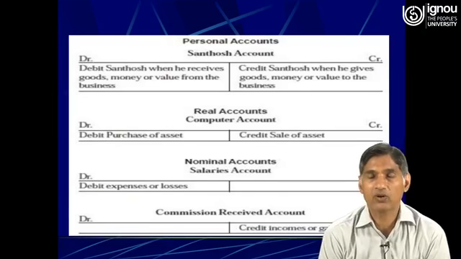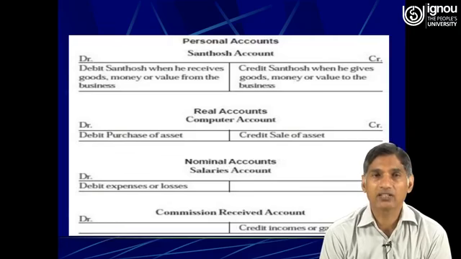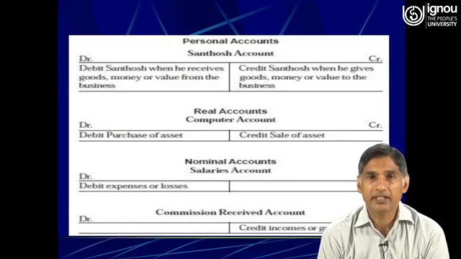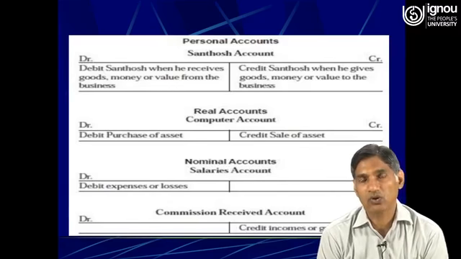All expenses and losses will have a debit balance. Therefore, as you are observing, in the debit side of salaries account, debit expenses or losses.